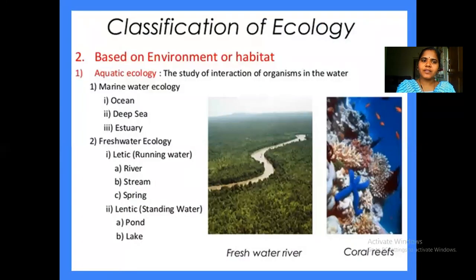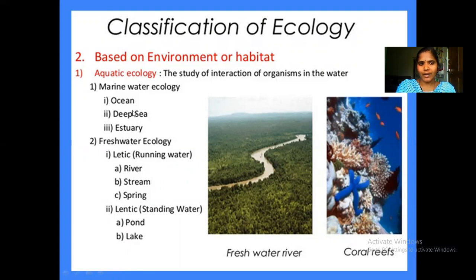And we can classify the ecosystem based on the habitat where they are available, where they are surviving. Based on that habitat, we can classify the ecology into aquatic. One of the categories is aquatic, where we are studying the organisms which are living in the water bodies. It can be any water body. Again, based on what type of water it is, we can classify them further into marine water ecology and freshwater ecology.